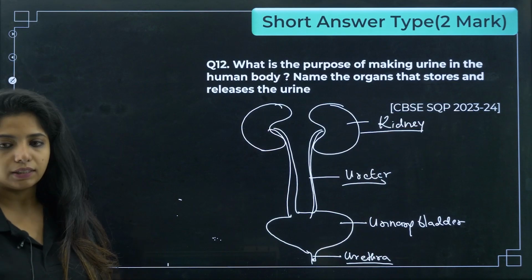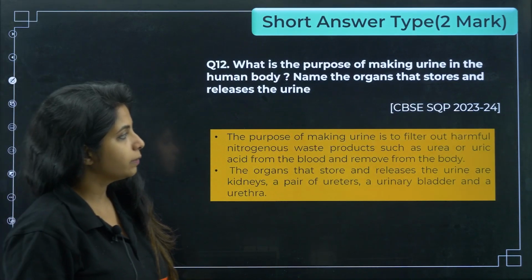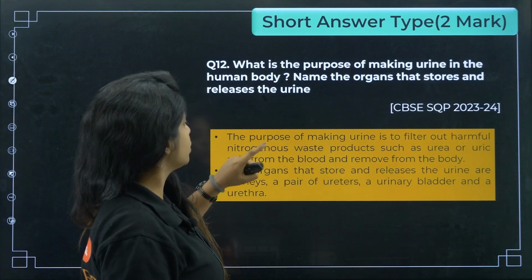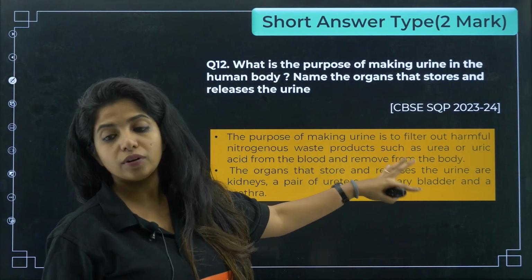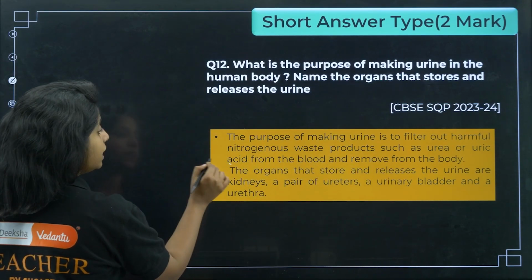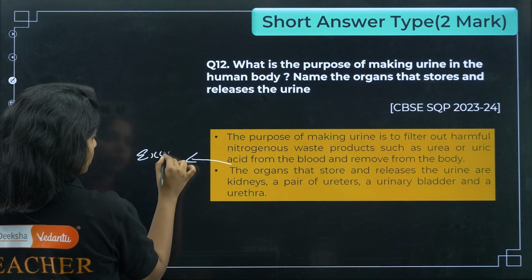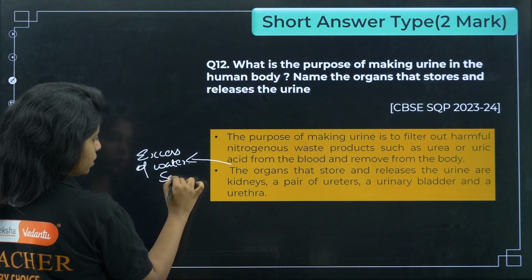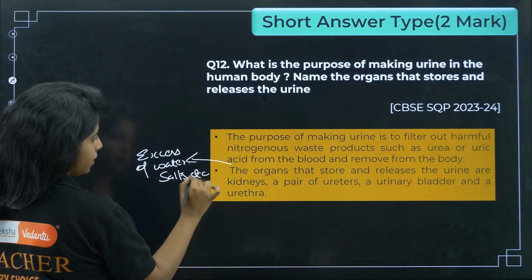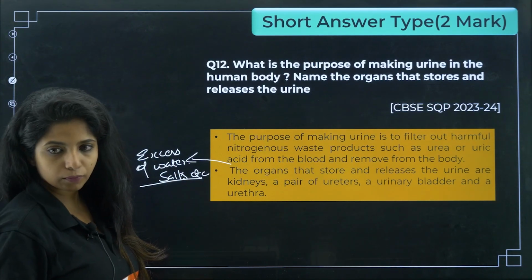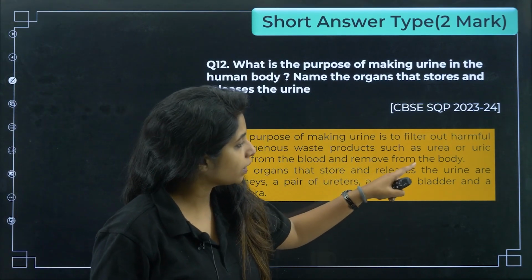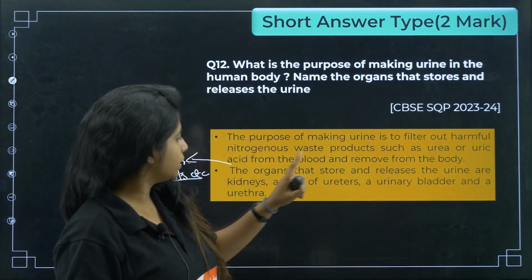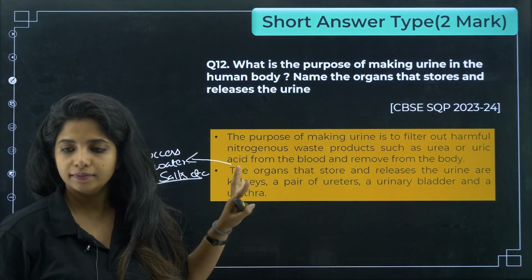Kidney, this and this and this and this. Your answer should look like this. The purpose of making urine is to filter out harmful nitrogenous waste products such as urea or uric acid from the blood and remove from the body. But along with it, you have to write excess of water as well, excess of water, salts, etc. Okay. Now the organs that store and release the urine are kidneys, a pair of ureters, a urinary bladder and a urethra.